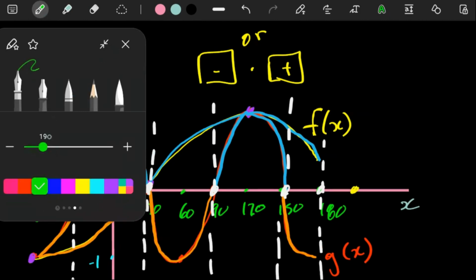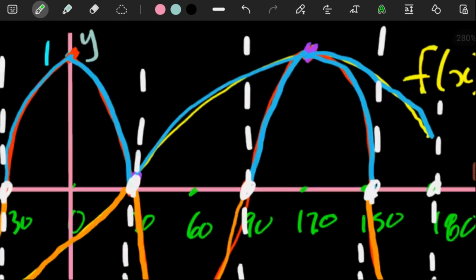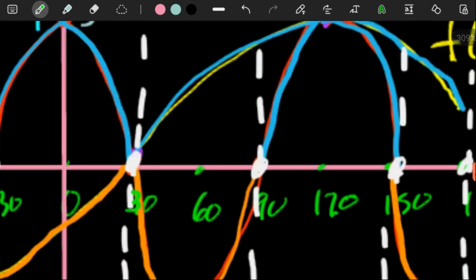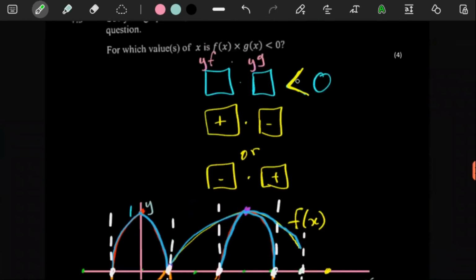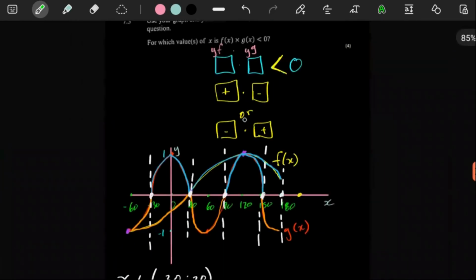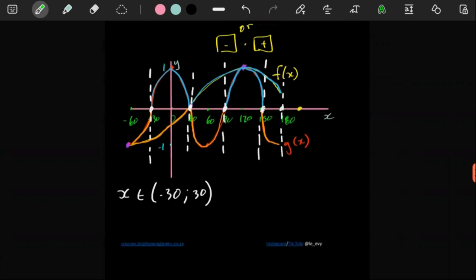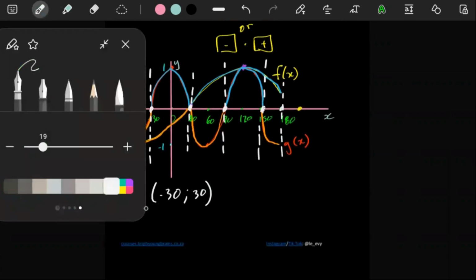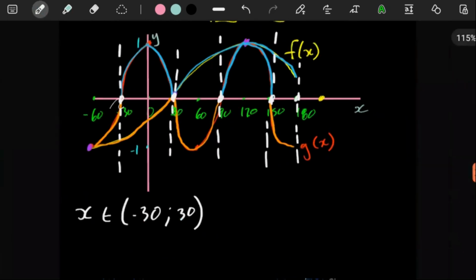So remember, we know that our expression needs us to be multiplying two values, and we need to get something smaller than 0. So if one of these is equal to 0, then anything times 0 is a 0. So that's not a number smaller than 0. That's why here for our answer, we have to exclude specifically the negative 30 and the positive 30, because specifically at negative 30 here, this y value of this graph here is a 0.